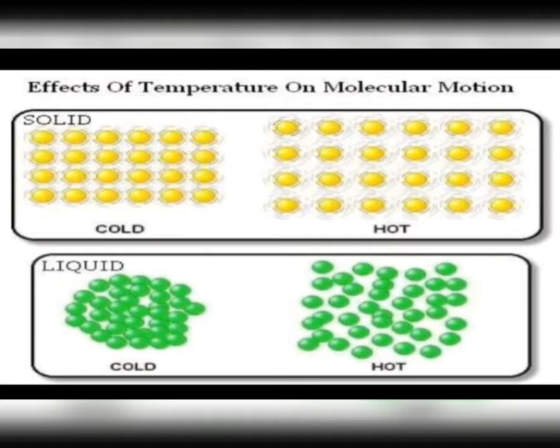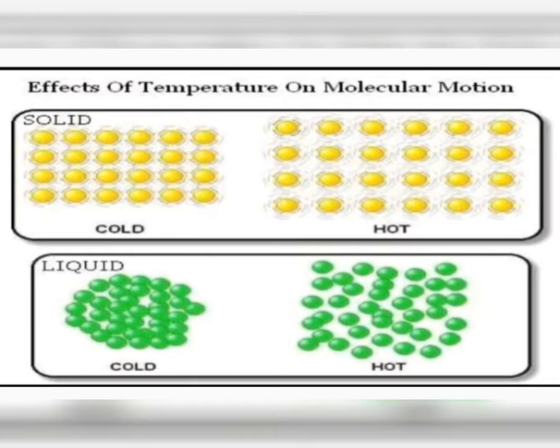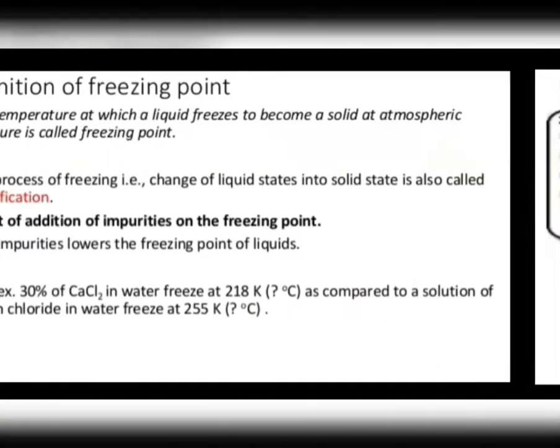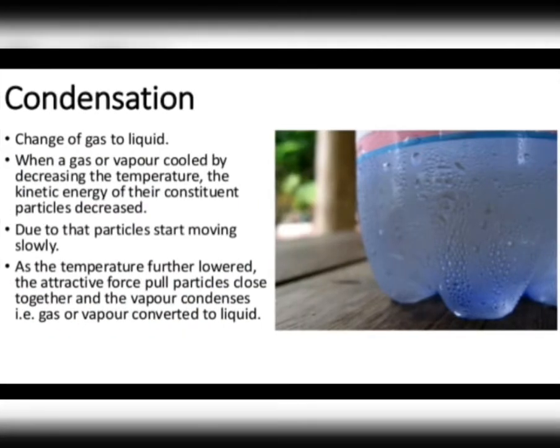As we have discussed, on increasing the temperature, a solid gets converted into a liquid, and a liquid on heating gets converted into gas. That means we have to supply some heat to convert a solid into a liquid or a liquid into a gas. We have discussed all this so far. Now let's talk about how we can convert a gas to a liquid.